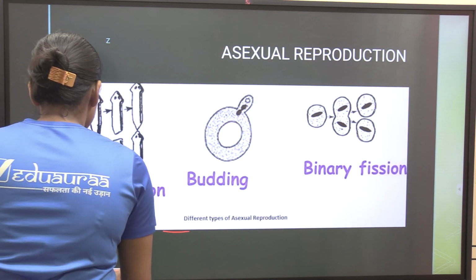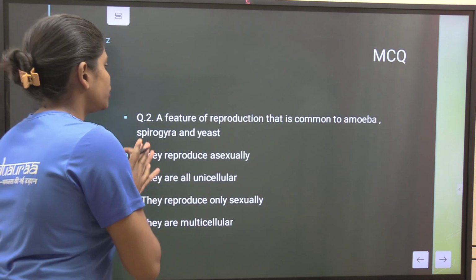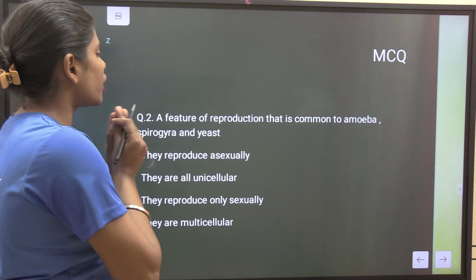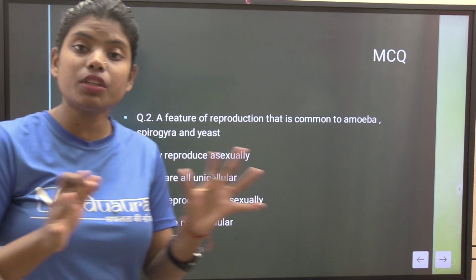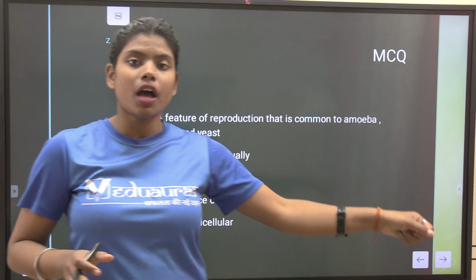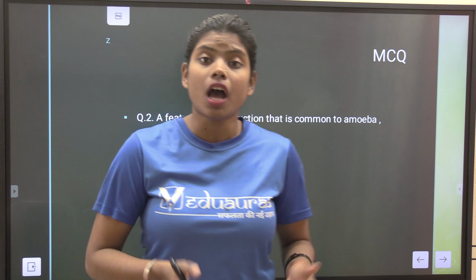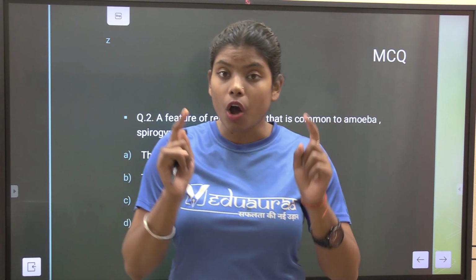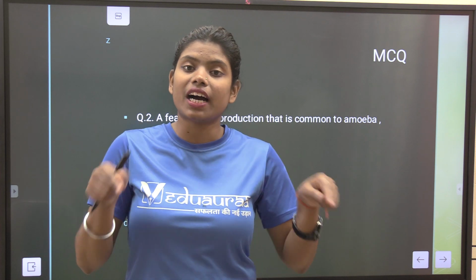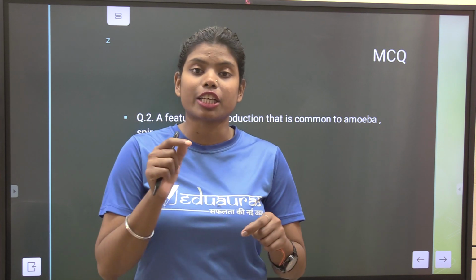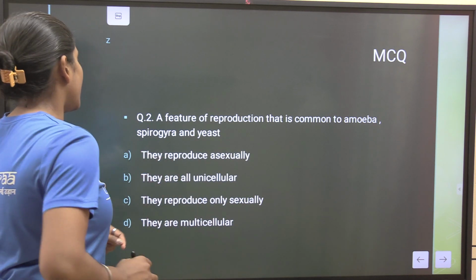Our question asks that a feature of reproduction that is common to amoeba, Spirogyra and yeast is. What is common to them? They do binary fission, they do regeneration and budding. What is common? The common thing is this: all these three processes are types of asexual reproduction. So the correct option is they reproduce asexually.